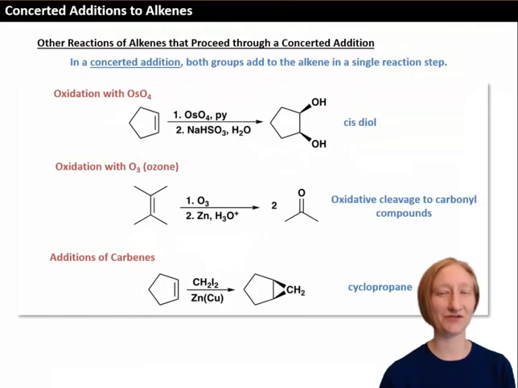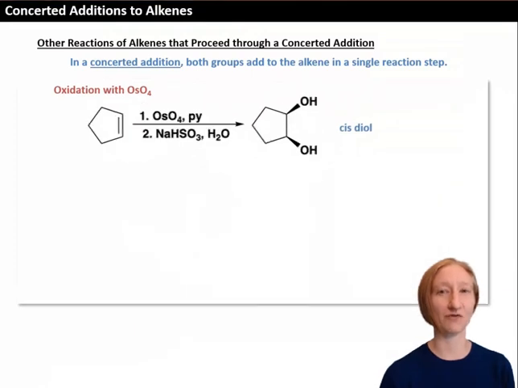Now we've seen three different reactions in detail that all proceed through a concerted mechanism. There are others that will also proceed through this type of pathway, and here we'll look at three more, but in less detail. We'll start with the oxidation of an alkene with OsO4, or osmium tetroxide. This reaction will form a cis diol, meaning two alcohols are added to an alkene, and they're added with syn stereochemistry. They're added to the same face of the alkene.